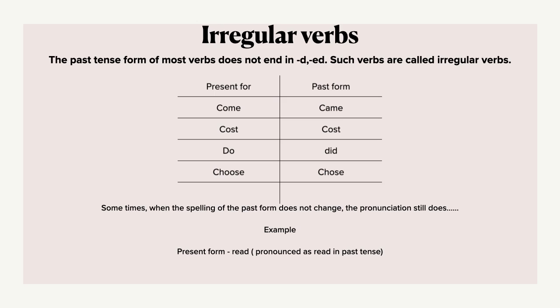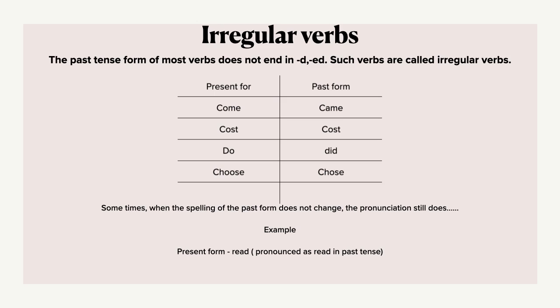And sometimes, when the spelling of the past form does not change, the pronunciation still changes. For example, you see read in present form has the same spelling, read, but when it comes to past tense it becomes read, pronounced differently. I read a book in present tense, it becomes in past tense I read a book.